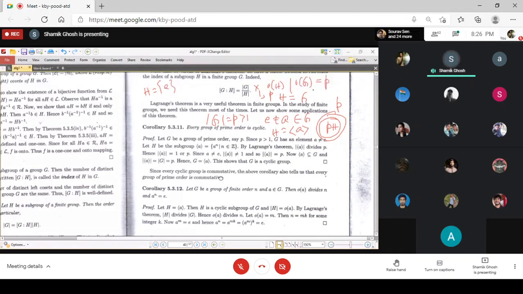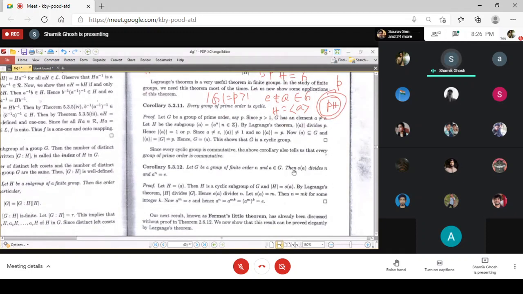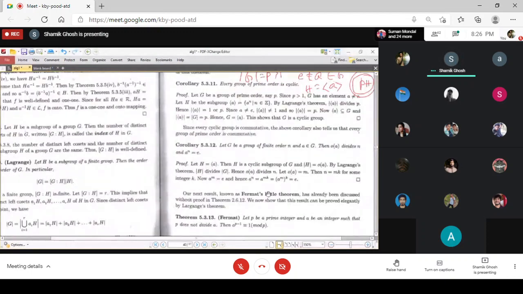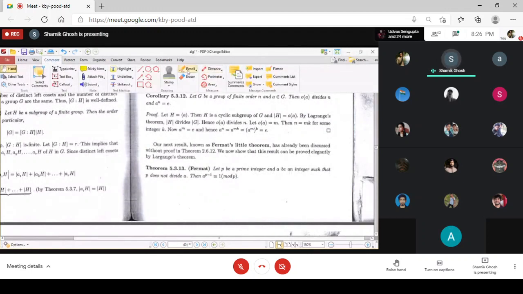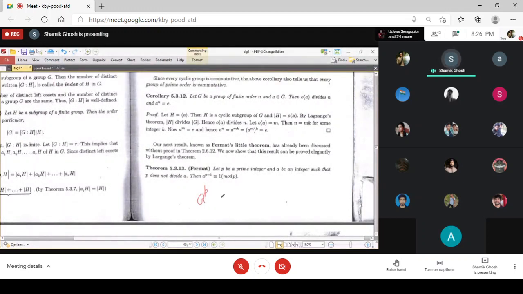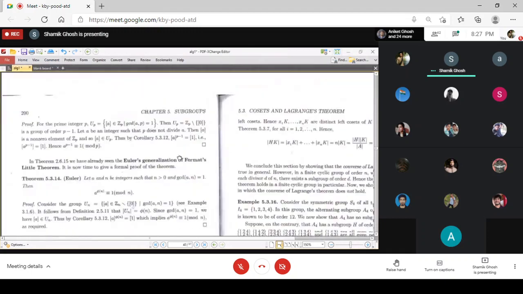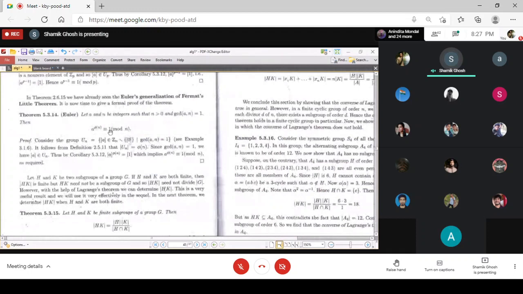And then what we were saying, that if a to the power n equals identity, then the order of a divides n. Then this is Fermat's little theorem. Here it is written in this form, but I have written it as a to the power p congruent to a mod p. That is more general, because here you have to assume that p does not divide a, but this is for all a. Then this is Euler's formula, the last thing that we have done: a to the power phi(n) is congruent to 1 mod n.